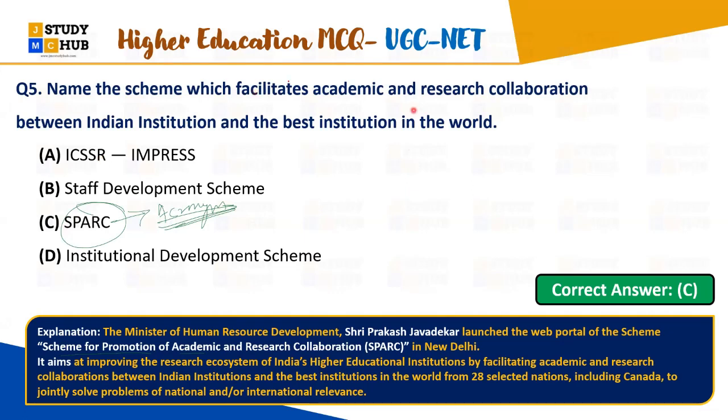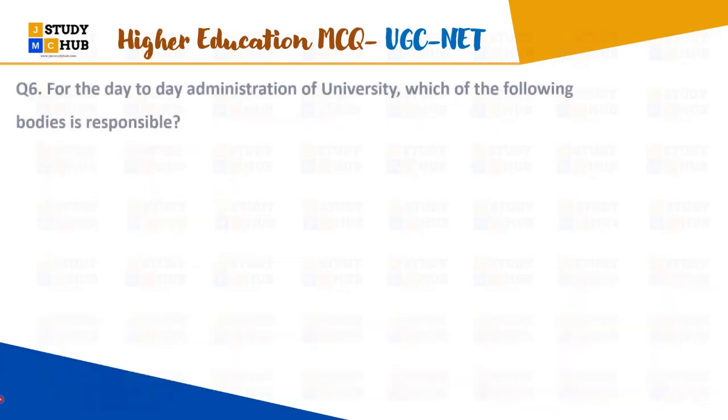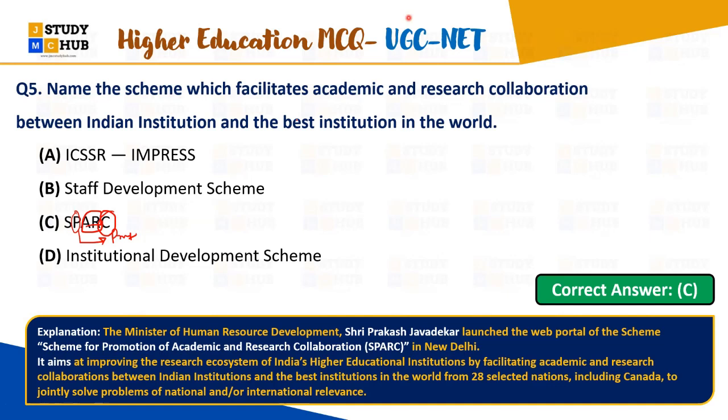So UGC may ask questions related to the acronym, right? So acronym आपको ध्यान में रखना है. They may ask you what the P in Spark is for, right? P is for promotion, right? A and R is for academic research, right? And C E for collaborations. So you can easily remember the mnemonics here. It is to understand academic and research collaboration, so it will automatically be ARC, right? So academic and research collaboration is ARC in the question.